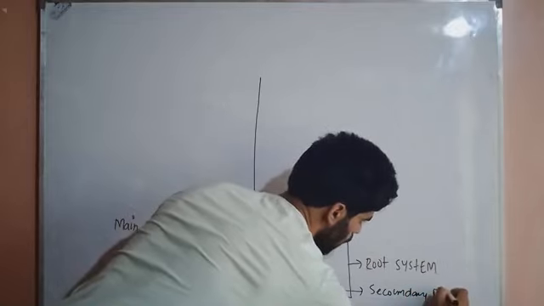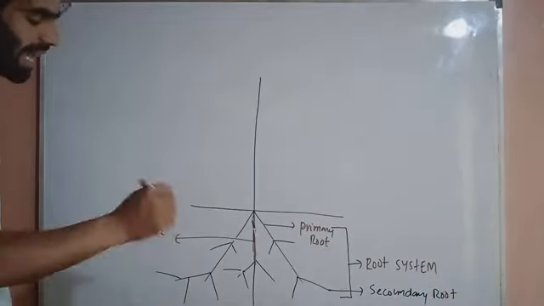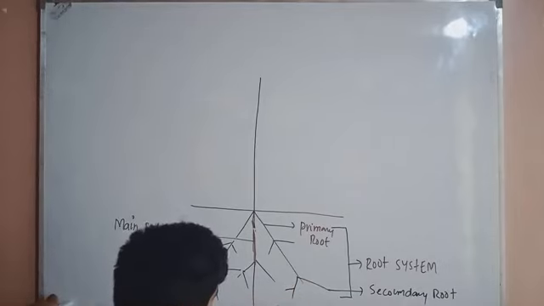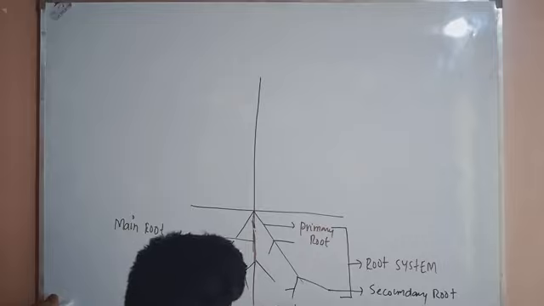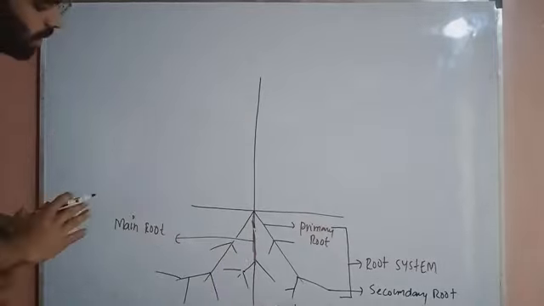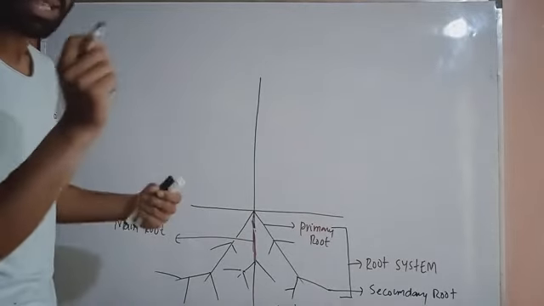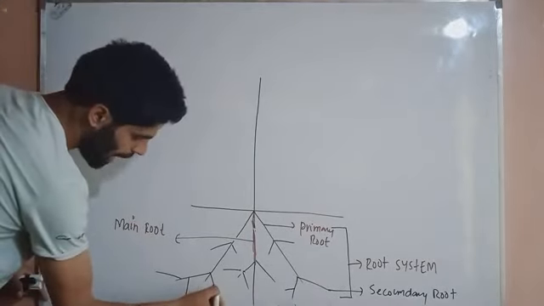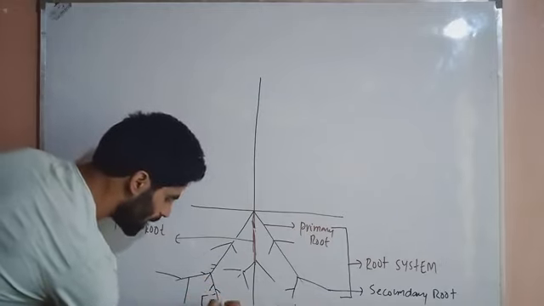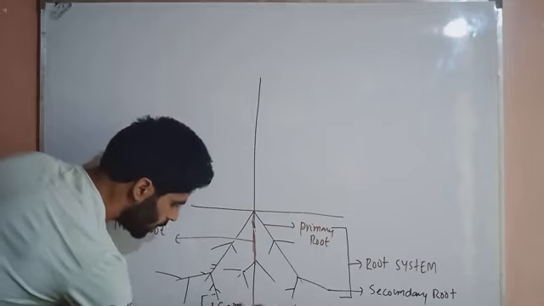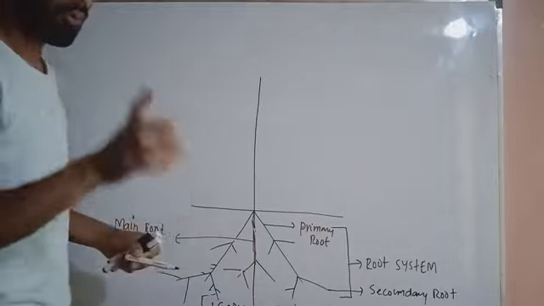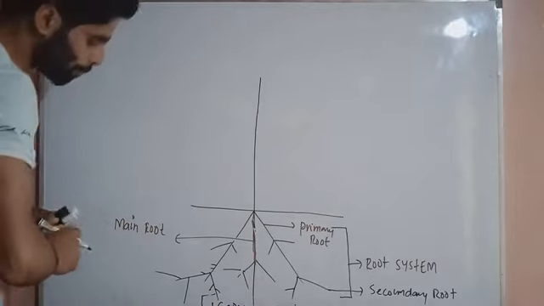Secondary root. And the roots that arise from the secondary roots are called tertiary roots. And these tertiary roots are associated with small fiber-like structures, those are called capillary roots. I am going to explain how photosynthesis occurs in the leaf.